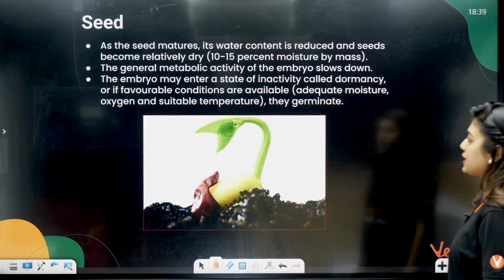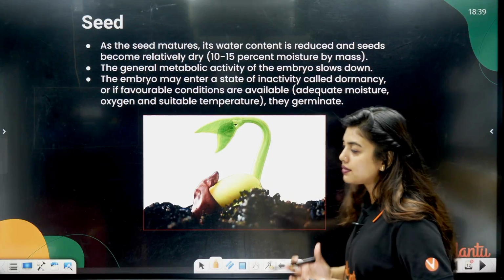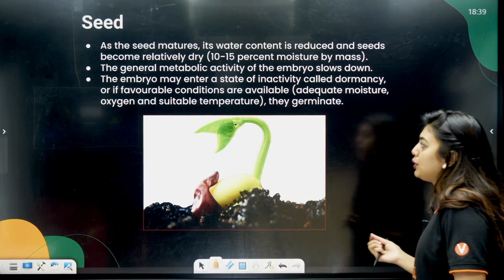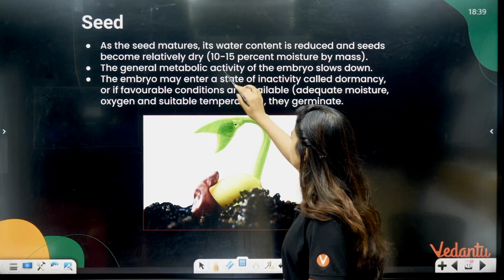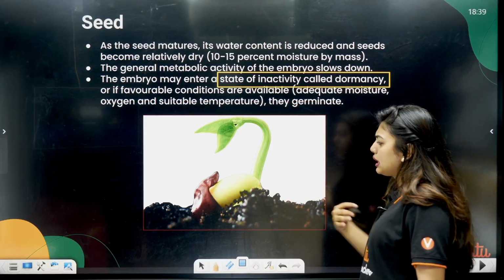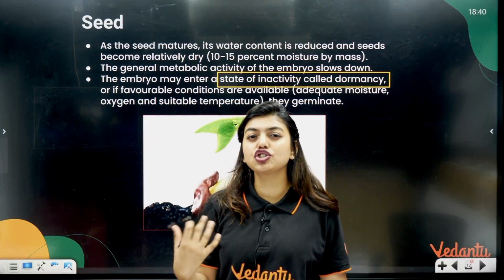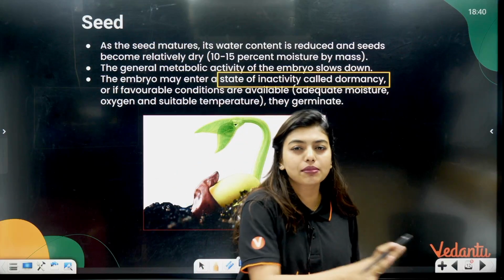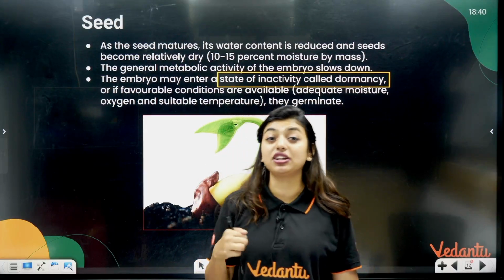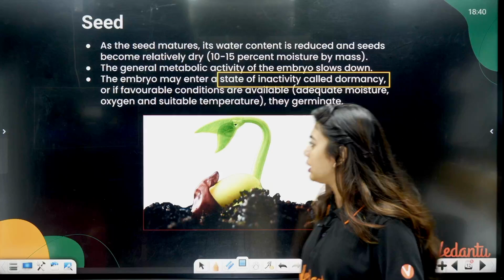As the seed matures, its water content is reduced and the seed becomes relatively dry. The general metabolic activity of the embryo slows down. The embryo may enter into a state of inactivity, called dormancy, or germinate if the conditions are favorable. That means, students, let's say the seed has fallen on a rock. The condition is not favorable, so the seed will go into complete dormancy. The seed will be like, I'll chill, I don't want to germinate because my conditions are not favorable. But the moment conditions get favorable, the seed will start germinating.